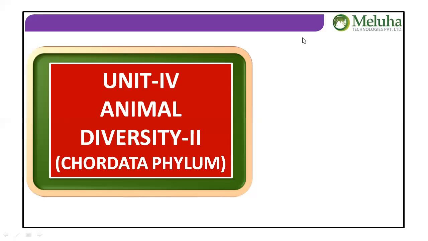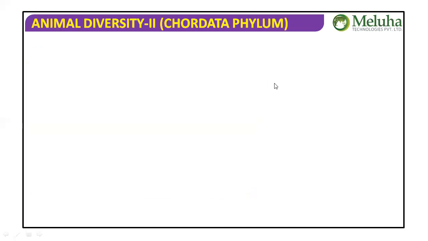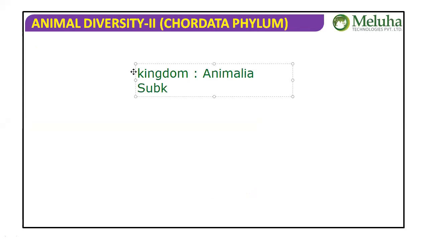So, Unit 4, Animal Diversity 2, Chordata Phylum, Phylum Chordata. First of all, let's go with the hierarchy that we have to see as a formality all the way. Let's come with the kingdom. Phylum Chordata belongs to the Kingdom Animalia. Subkingdom Eumetazoa.